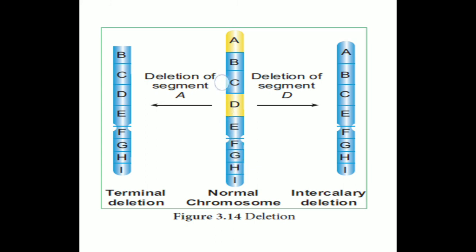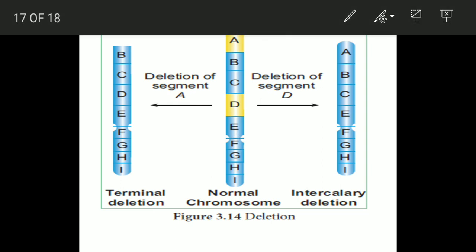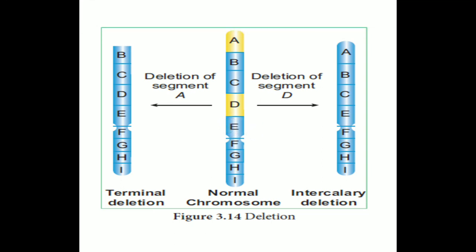See this picture. The genes are located in the chromosome from A to I in a linear order. Gene D is eliminated or deleted from the normal to produce the mutant. So genes A, B, C and E, then F, G, H and I remain. It is the mutant. This type of mutation is an intercalary deletion. The genes are deleted in the middle of the chromosome.